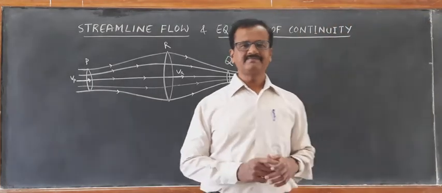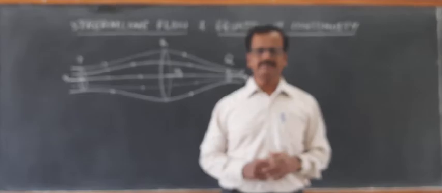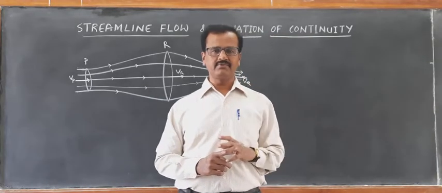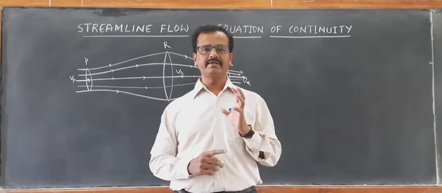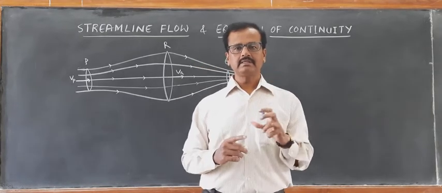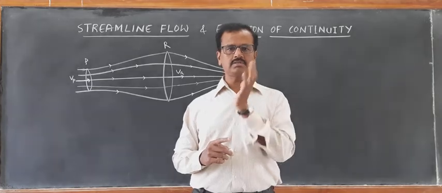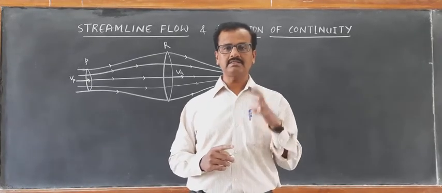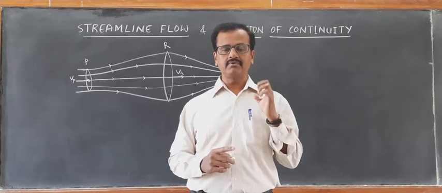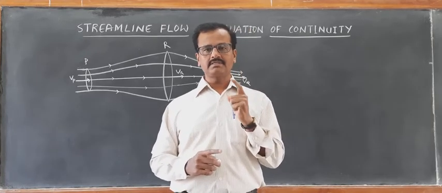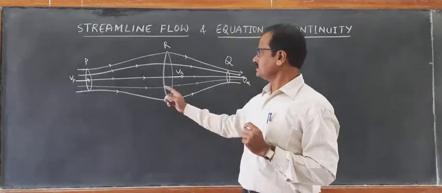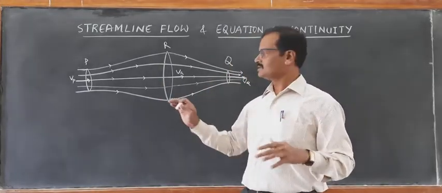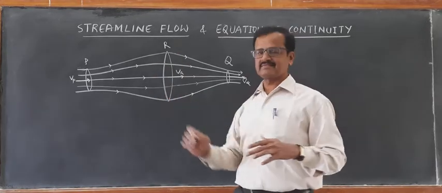Good morning, cadets. In the previous session, we discussed the streamlined flow, that is the steady flow. The flow of fluid at low speeds will be a constant, smooth flow. The constant smooth flow is also called steady streamlined flow. Now, for this steady streamlined flow, I have drawn a kind of streamlined flow with the help of some four or five streamlines.